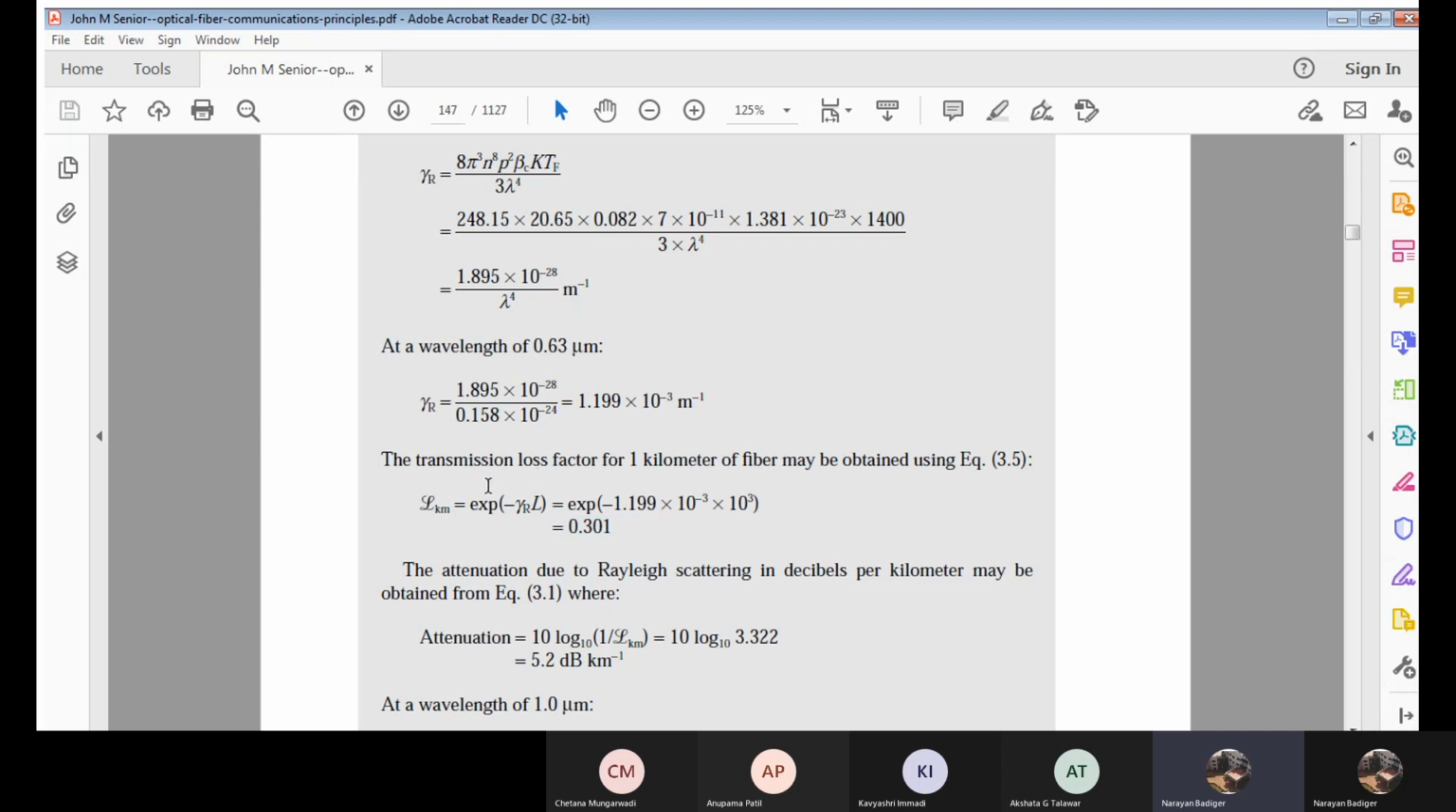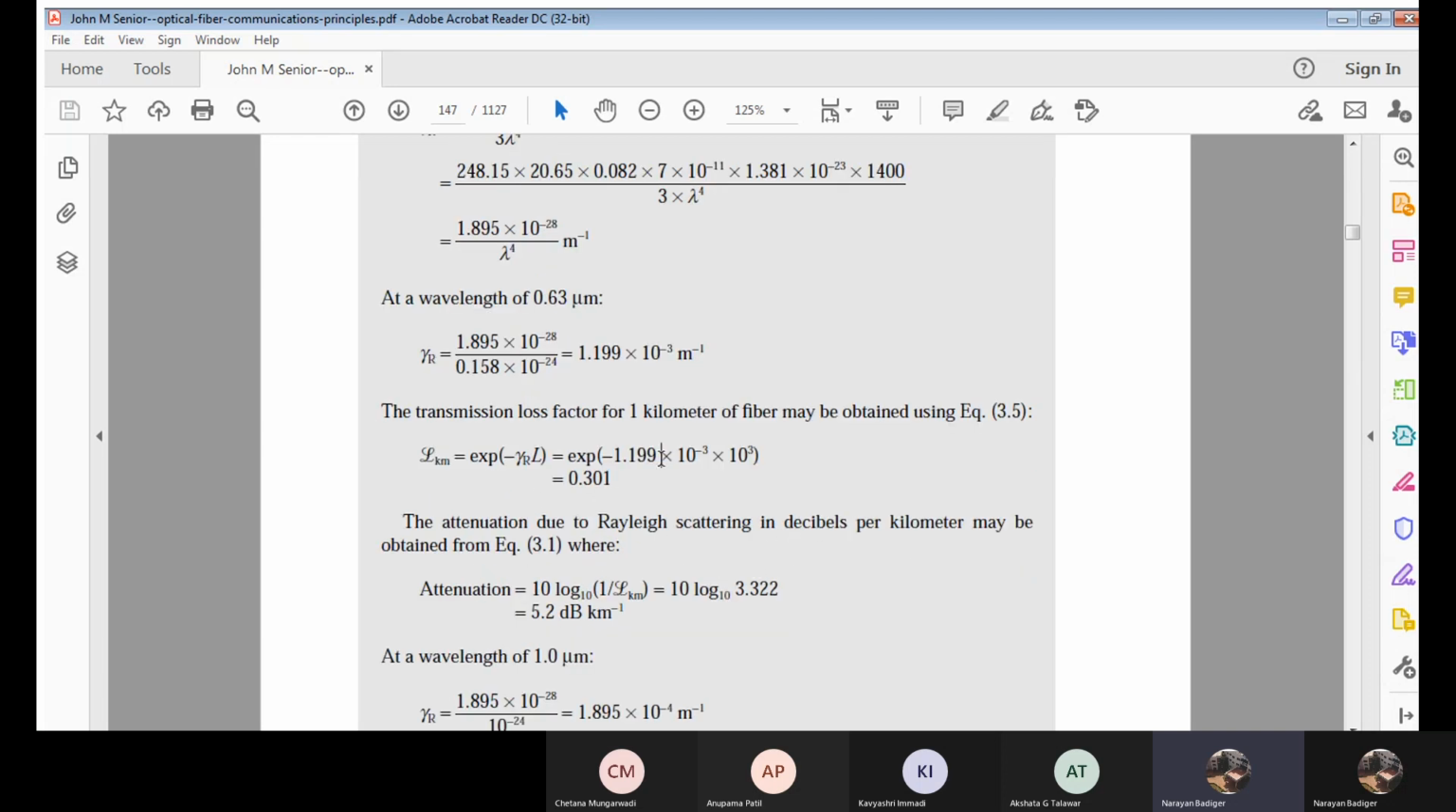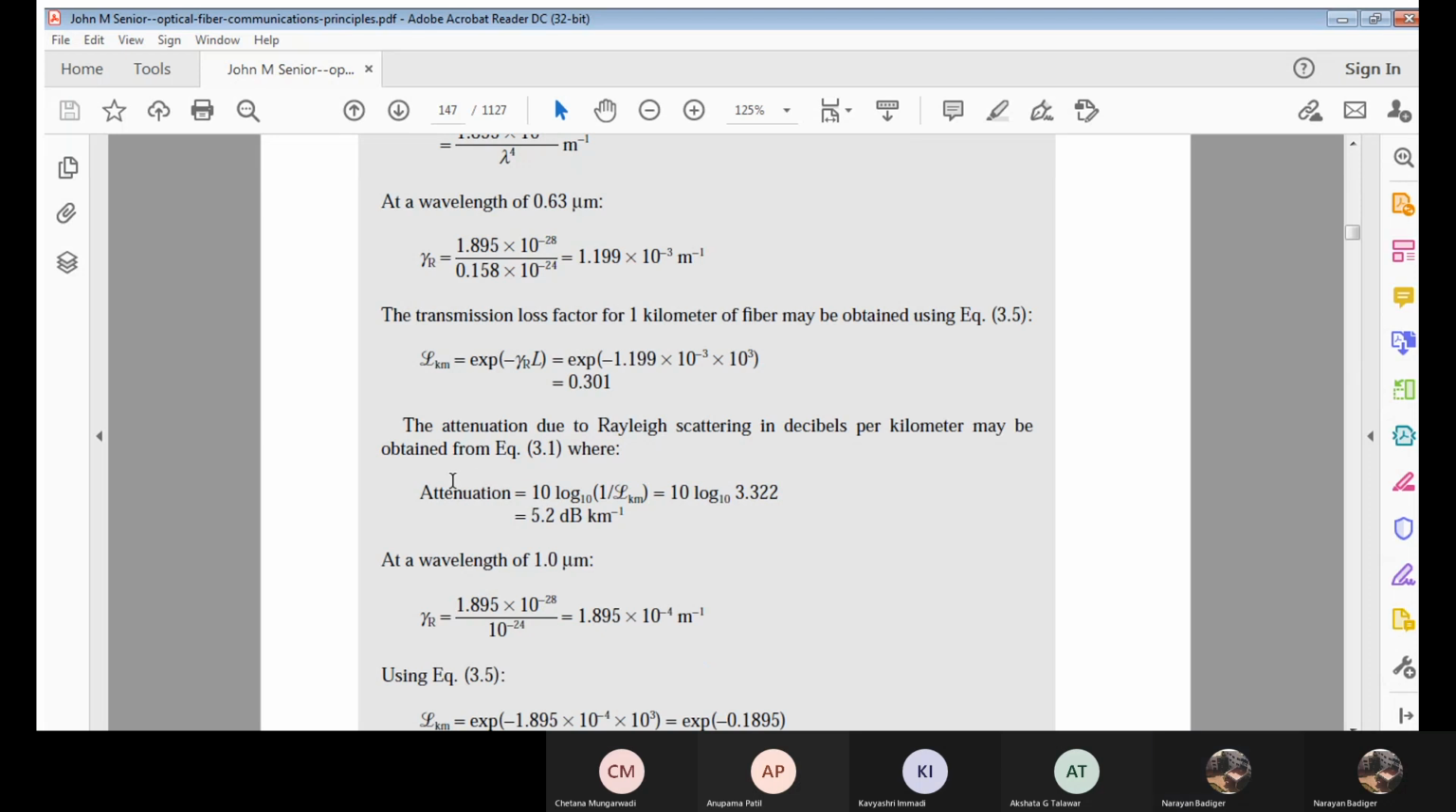Okay, now we will use this transmissivity to calculate the attenuation, that is decibels per kilometer. Clear? That is what we have done over here. The transmissivity or transmission loss factor is calculated for 1 kilometer. Now this for 1 kilometer, which becomes per kilometer, will be used to calculate the attenuation. That attenuation is given by what? 10 into log of 1 by this what? Transmissivity. Okay, now 10 into log of 1 divided by 0.301. Okay, so if I simplify or if we take log of this to the base 10, I am going to get 5.2 decibels per kilometer.